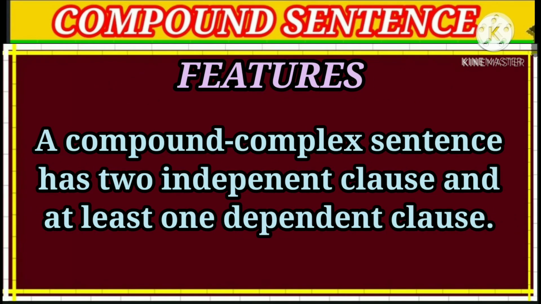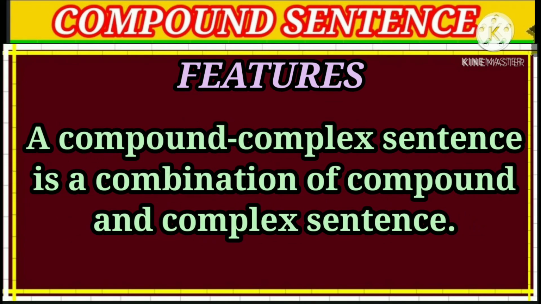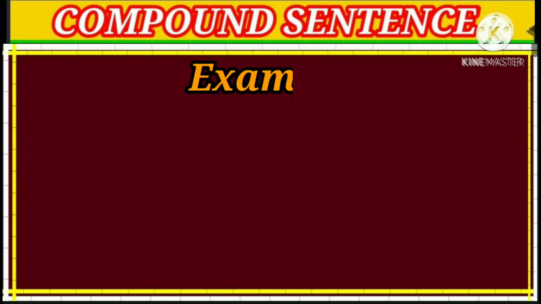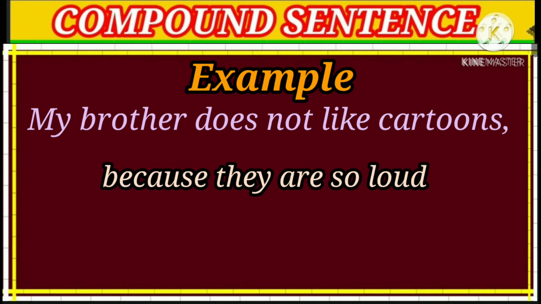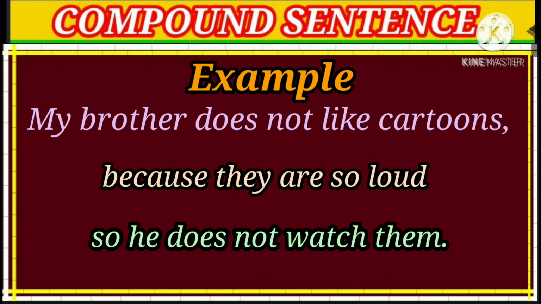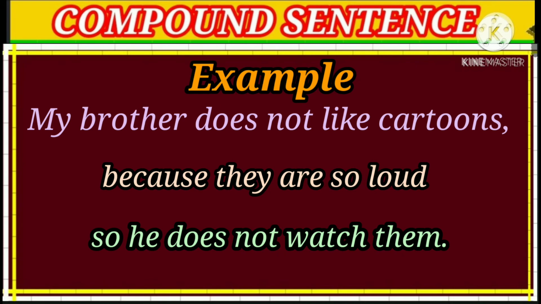A compound complex sentence has two or more independent clauses and at least one dependent clause. In other words, a compound complex sentence is the combination of a compound and a complex sentence. For example, my brother doesn't like cartoons because they are loud, so he doesn't watch them. Here, my brother doesn't like cartoons because they are loud is a complex sentence. He doesn't watch them is an independent clause, so it is a compound complex sentence.